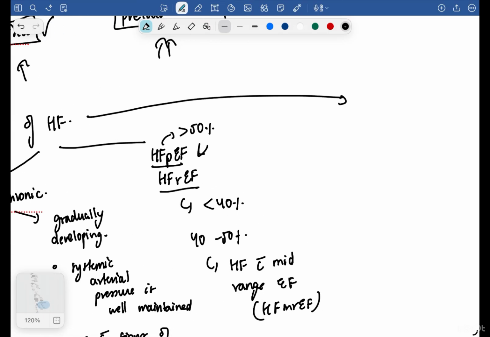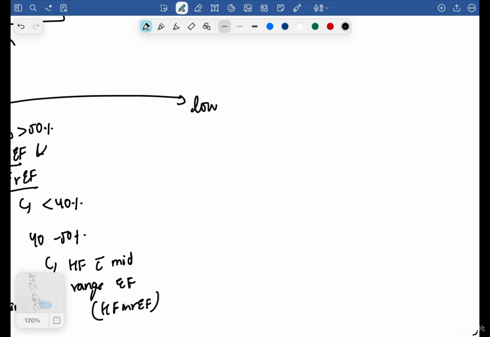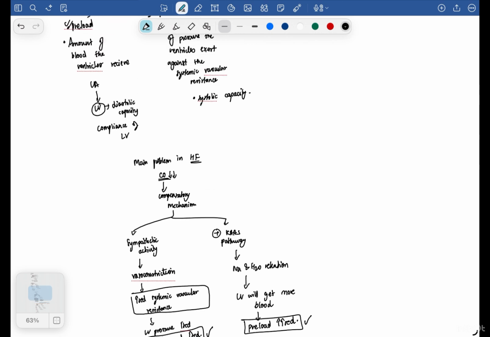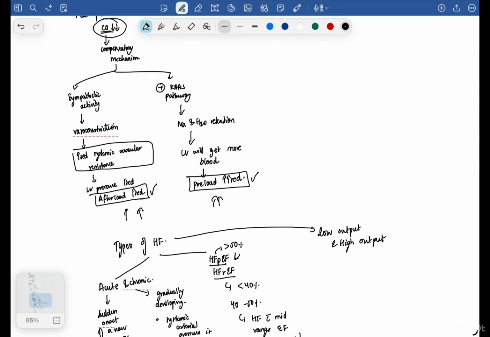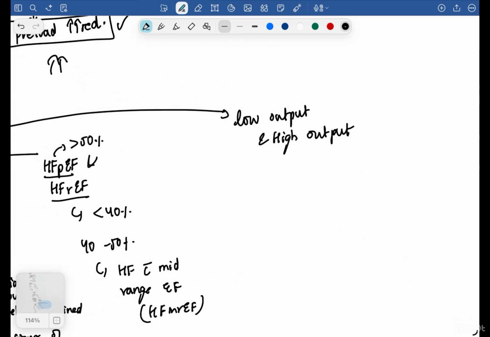Next being your low output and your high output. As I told you about the pathophysiology, the main problem is decreased cardiac output. So you might ask, is there heart failure when there is increased cardiac output? Yes, it's not that common, but high output failure can occur when the cardiac output is increased.